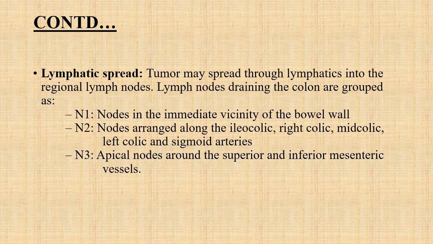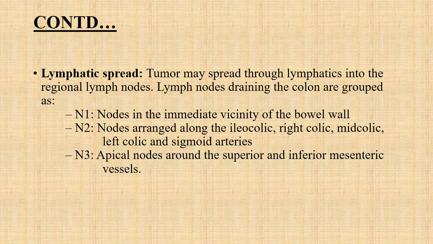Another way of spreading of tumor is the lymphatic spread. Tumors may spread through the lymphatics into the regional lymph nodes, and based on that spreading, they are grouped into three types. One is N1: the nodes which are immediate to the bowel wall are the N1 group.